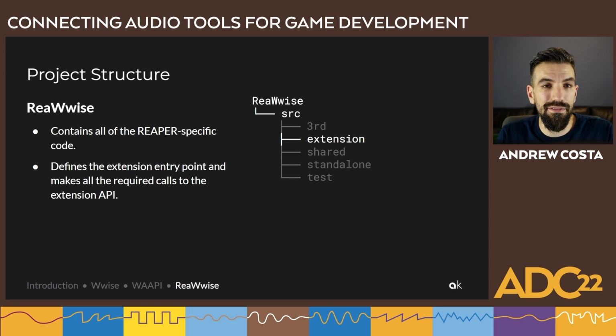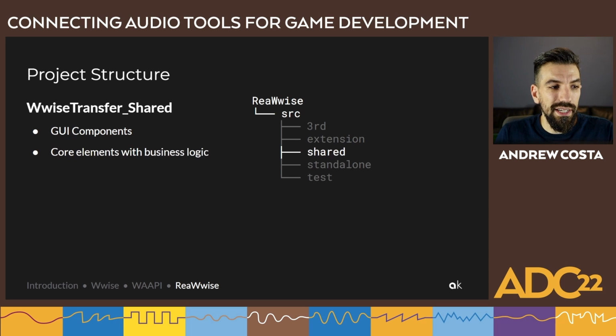So let's start off with the extension folder. This contains all of the Reaper specific code. Things like the extension entry point are defined there. There's also code that does all the required calls to the ReaScript API. The second folder is called Shared. This contains all of the GUI components and the core elements and business logic. There is absolutely no Reaper specific code in here. We purposely keep the Reaper part of the application separate to allow ReaWwise to be more easily ported to another DAW or audio application if the opportunity presented itself. Unfortunately, at this point, none of the major DAWs offer the extensibility required for a port of ReaWwise.